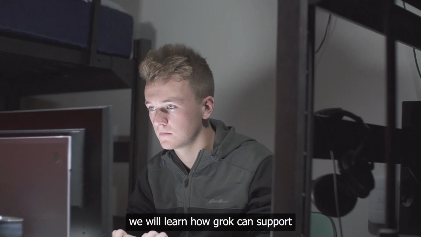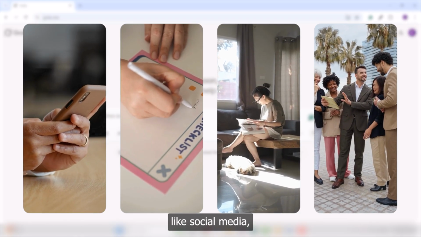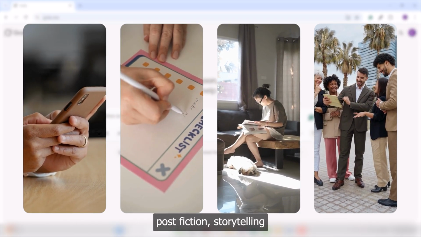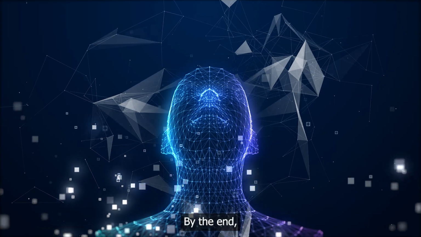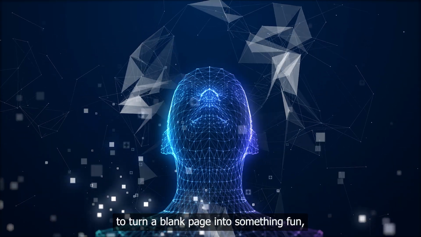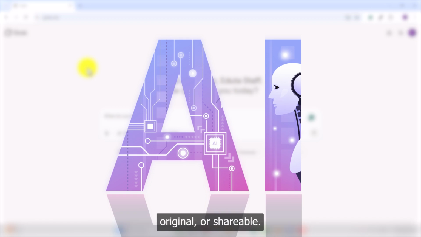In today's lecture, we will learn how Grok can support creative work, especially short form writing, like social media posts, fictional storytelling, and idea generation for content. You will learn how to guide Grok's tone, format, and direction to get results that match your style and purpose. By the end, you will feel confident choosing Grok to turn a blank page into something fun, original, or shareable.